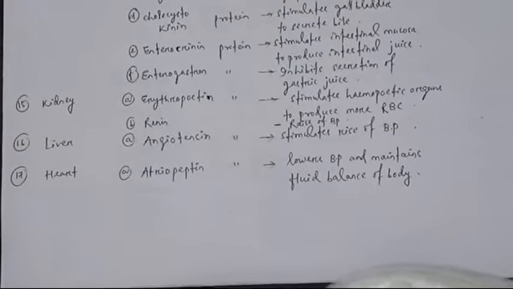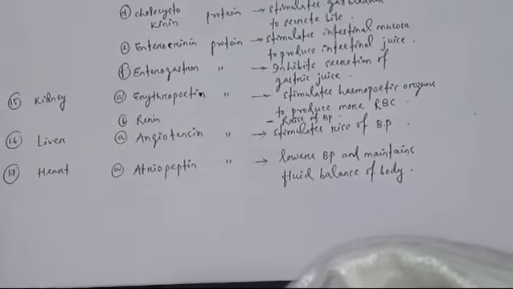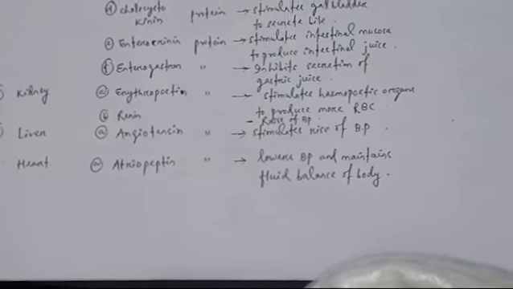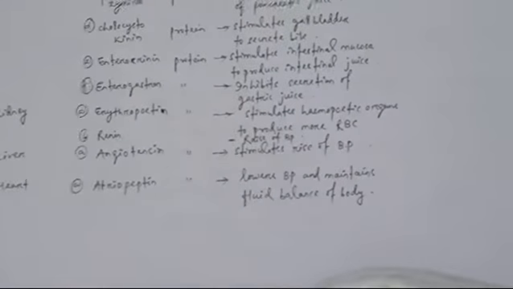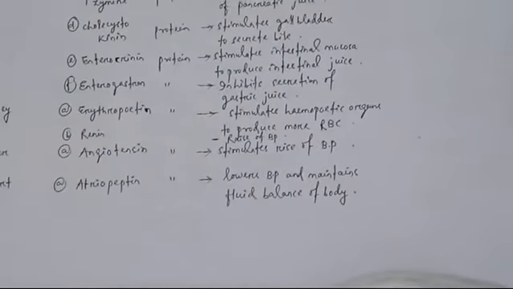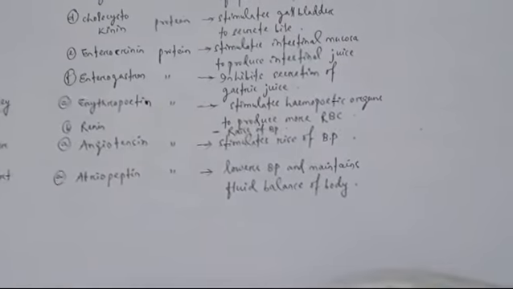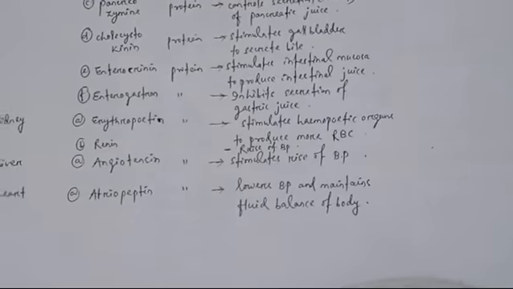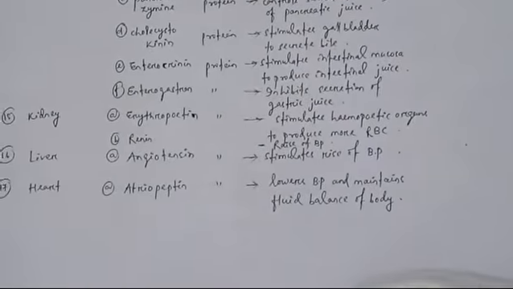Then come to the kidneys, number 15. Kidneys release 2 different types of hormones, erythropoietin and renin. Erythropoietin stimulates hemopoietic organs to produce more RBC. Hemopoietic organs are the organs in which hemopoiesis occurs. Hemopoiesis means production of blood cells. The hemopoietic organs are stimulated to produce more RBC because of erythropoietin released from the kidney.